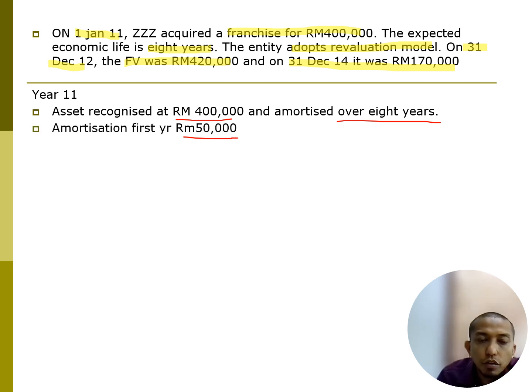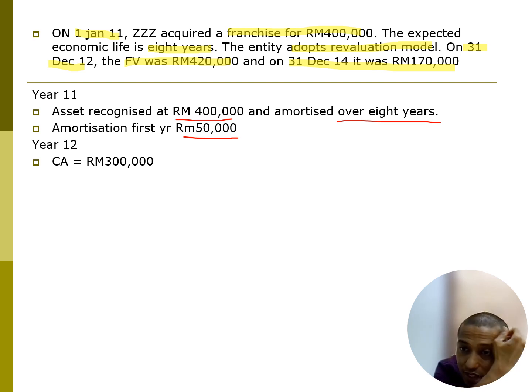How to get this 50,000? 400,000 divided by 8 years. So we get 50,000 per year. Then how about the next year, year 2012? In year 2012, CA is 300,000. So how do we get the CA of 300,000? We know that per year is 50,000. So 2011, 50,000. 2012, 50,000. So 50,000 plus 50,000 is 100,000. So 400,000 less 100,000, we get 300,000. At the end of year 12, the CA is 300,000.